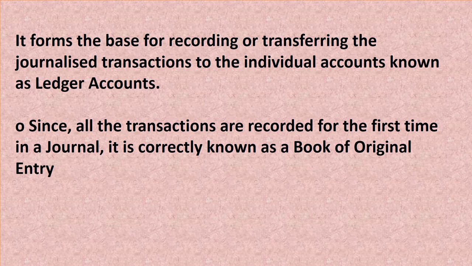An entry recorded in the journal is known as a journal entry, and each journal entry is accompanied with a brief explanation of the transaction called narration. After the entry, we will write in brackets what the entry is, and that line is called narration, for easy understanding of the transactions.